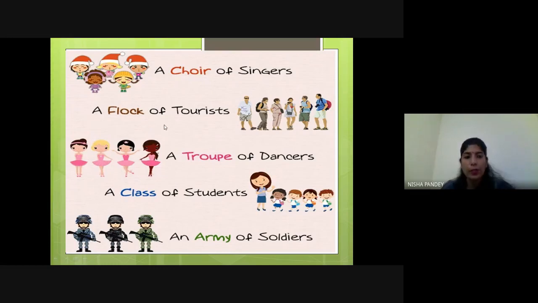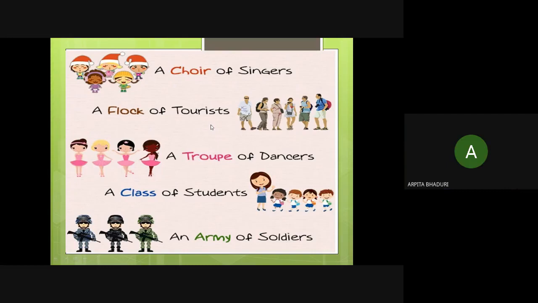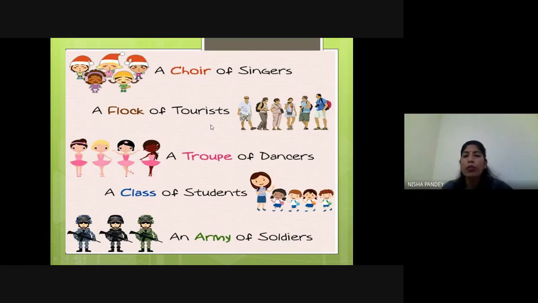Now, tourists are there. Many tourists. Tourists, you know? Yes, who come from another place to visit different places, right? Who move here and there and see and visit places. You can see many are there, six are there. So it's a group of tourists. What do we say? We say flock of tourists. Okay, a flock of tourists.